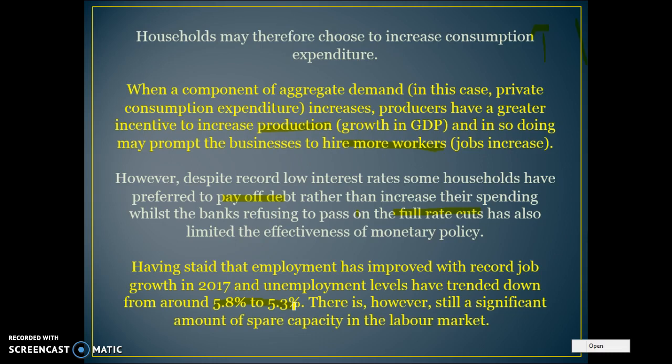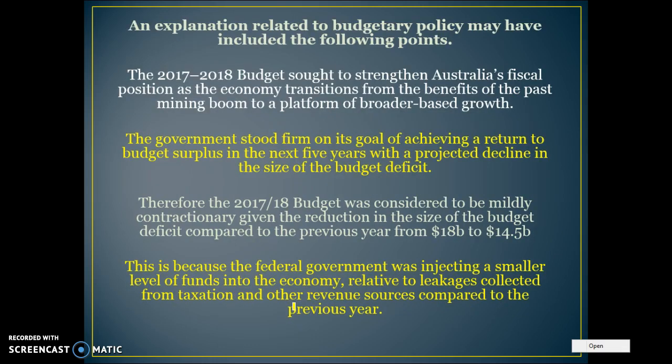Budgetary policy: this 2017-18 budget has continued the government's commitment to fiscal consolidation with the aim of returning to surpluses in the next 5 years. Therefore, the budget can be considered mildly contractionary on the surface, as the deficit has gone from 18 billion to 14.5 billion. The government is injecting less into the economy relative to leakages compared to previous years.